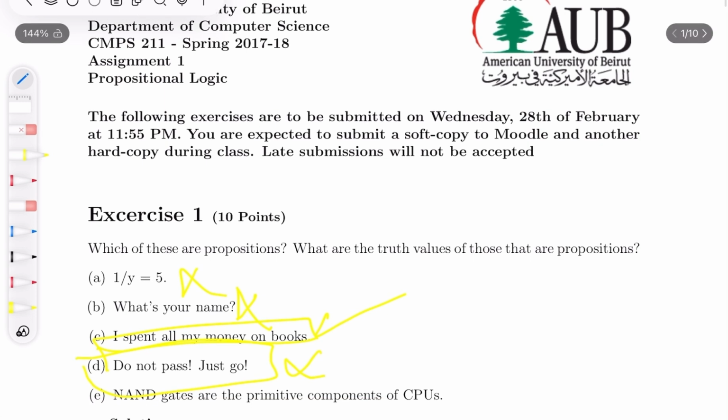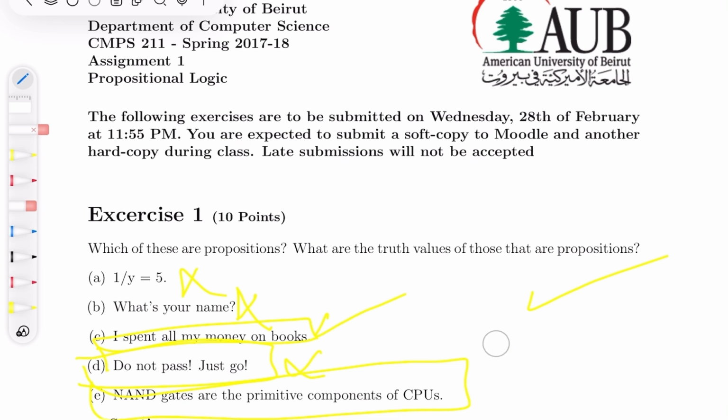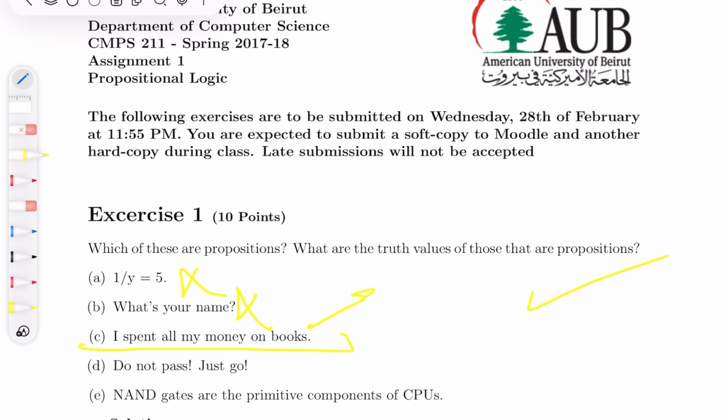NAND gates are the primitive components of CPUs. Okay, so let's see. I assume that most of you are not experts in this field. But if you were expert in this field, you'd know that this sentence is actually true. Okay, but does that mean that it's a proposition? Because we already know that it's true. If you look at the one before, that was clearly a proposition, when we said, I spent all my money on books. Okay, so you could be lying. This could be false, and it could be saying the truth. It could be true. So actually, from this info, I don't know if it's true or false.